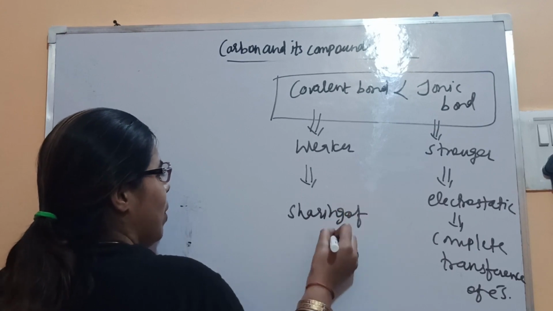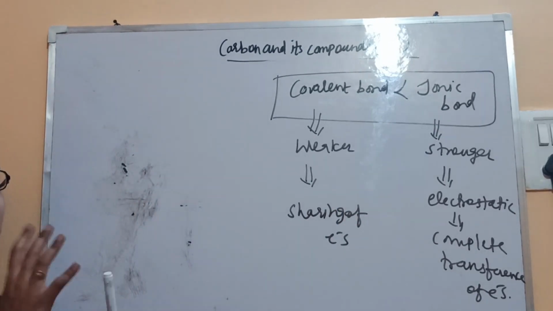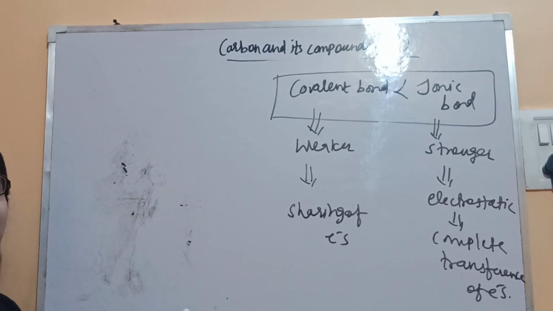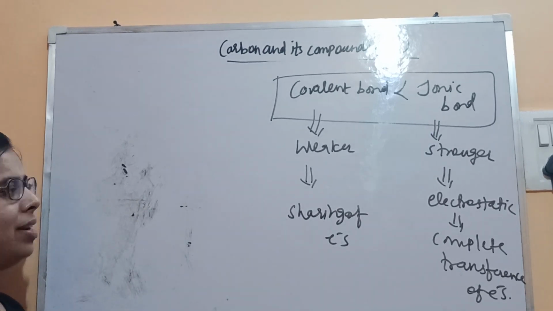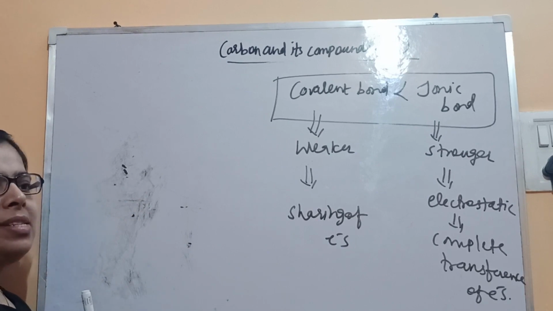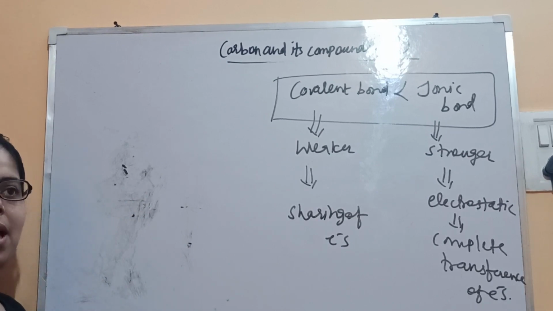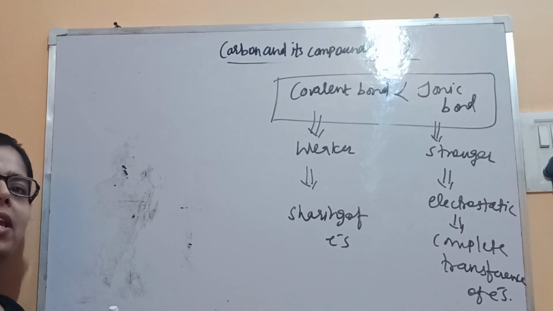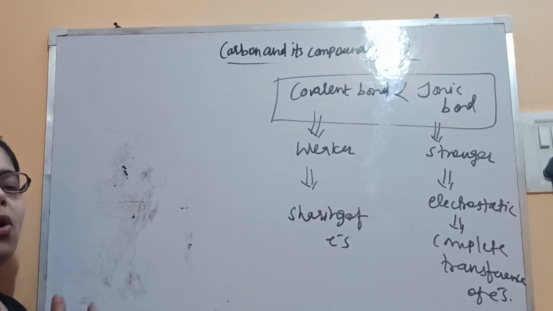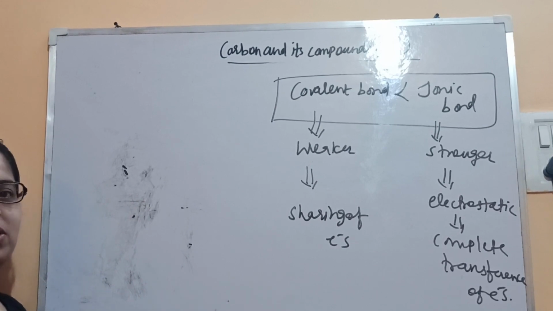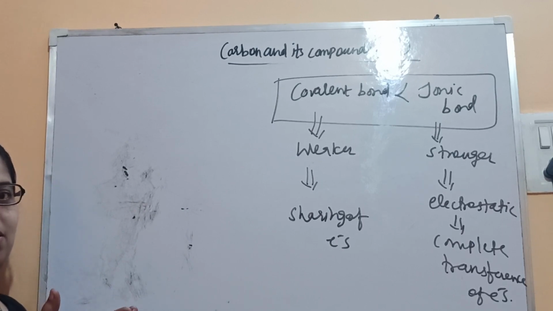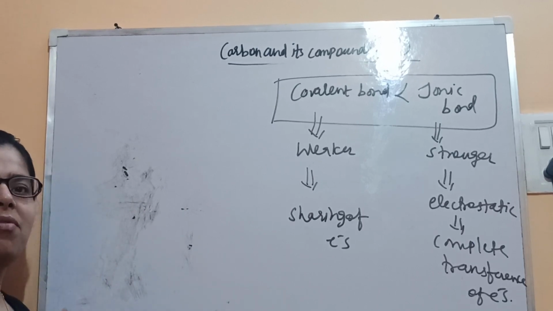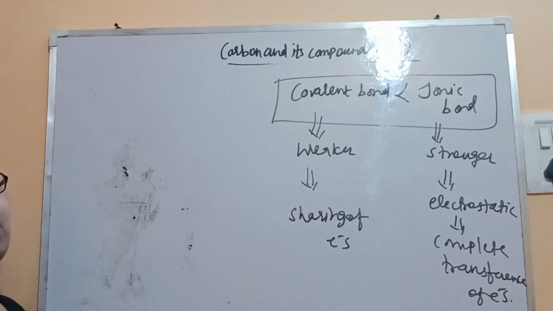As in the chocolate example, if you have 5 chocolates and 5 persons, everyone will get one chocolate, so there is no fight. But here electrons are less and atoms are more, and they have to share only those electrons. 4 electrons are there, but they have to be shared by 2 atoms to form the bond. It means the force will become weaker, because atoms are more and electrons are less.